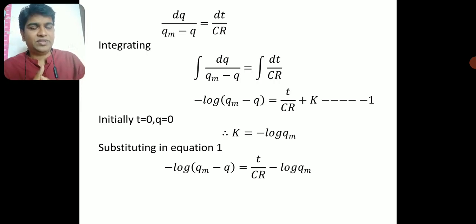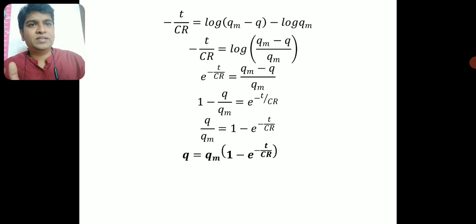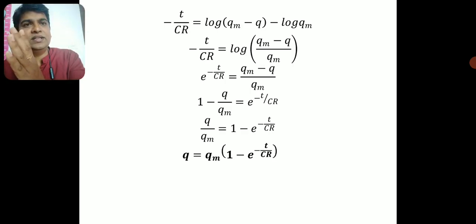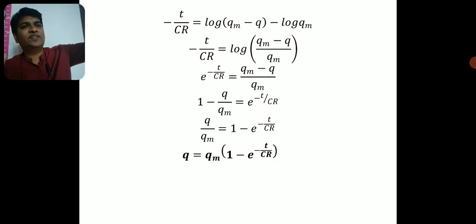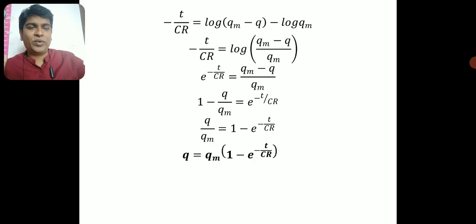Let me rearrange this. I'll take this minus t by CR to the left hand side. I'll send this log of Qm minus Q to the right hand side. That becomes plus log of Qm minus Q, and this minus log Qm will remain as it is. The left hand side will remain the same.